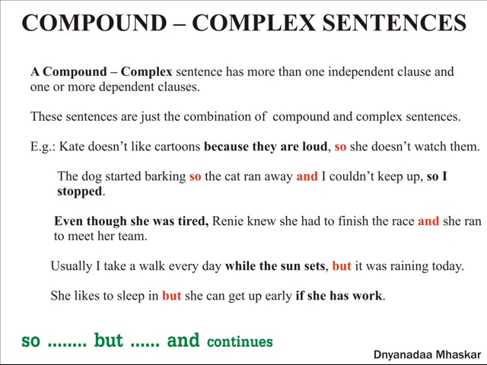Third one, even though she was tired, Rainy knew she had to finish the race and she ran to meet her team. Even though she was tired is the dependent clause. The other two sentences are joined by and, which is a coordinating conjunction.